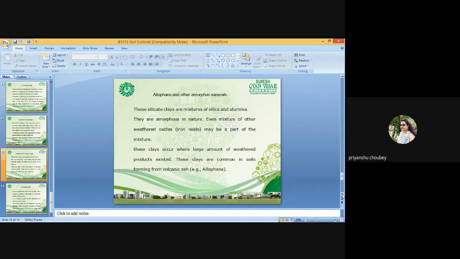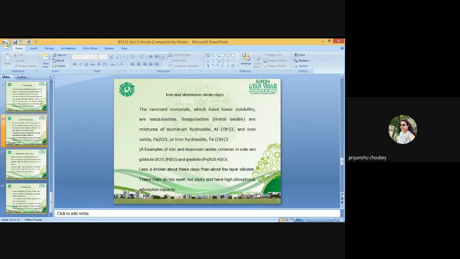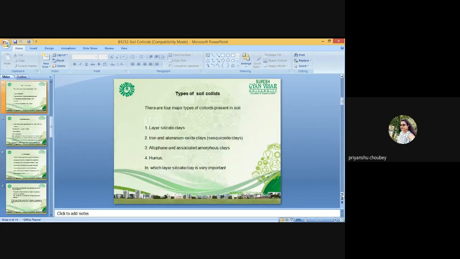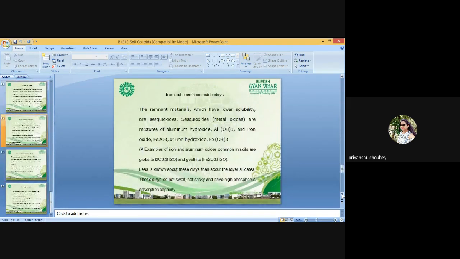Ionic exchange in soil. For a better understanding of the ionic exchange phenomena, let us consider the following equation, where a soil colloid is saturated with sodium ions.